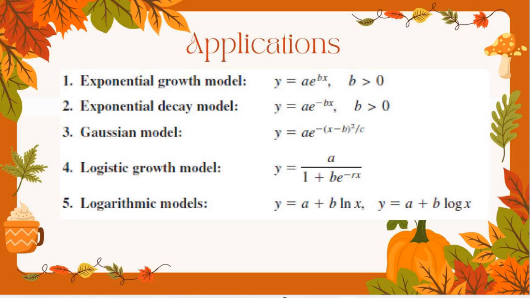So these are some of your growth models or your logistic or logarithmic models. By a model, it just means that's the equation that we use for that situation. The only one that you need to know is number 1. The other ones, like we won't go over 3 or 4. They're kind of beyond the scope of this class.